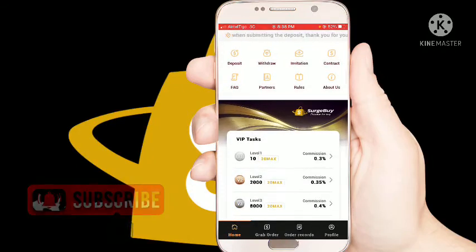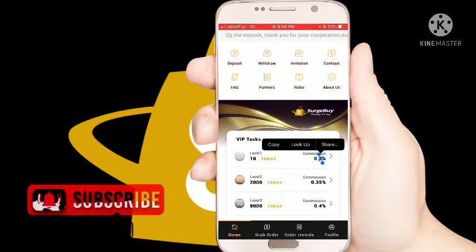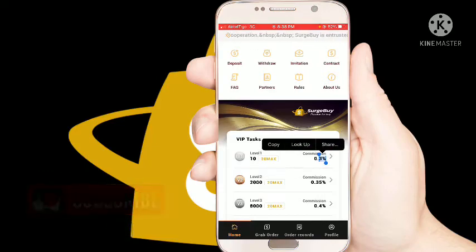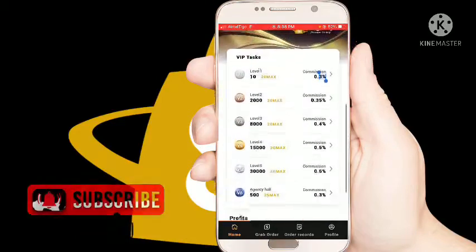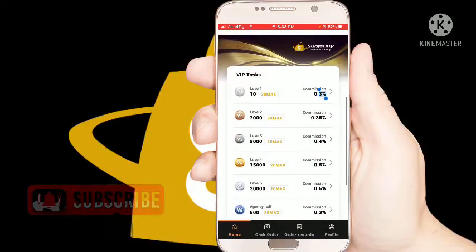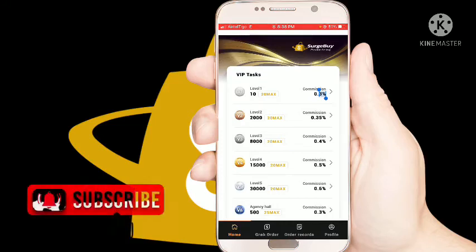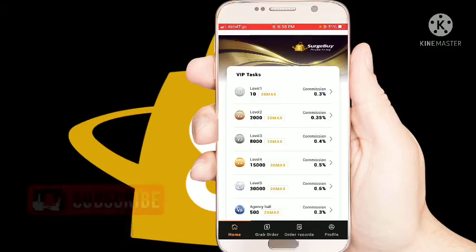As a VIP 1 member, you earn 3% from the orders that you make. And the minimum deposit on this website is 50 Ghana cedis, not 10 Ghana cedis. It's 50 Ghana cedis. So let me show you how you can deposit your money into this website, and you can make money online.